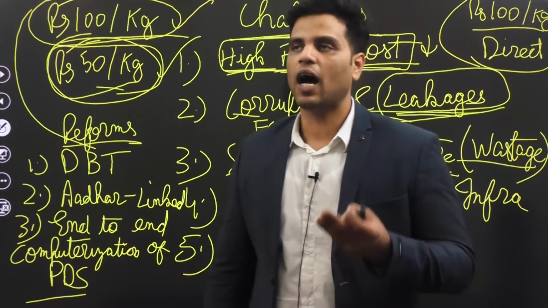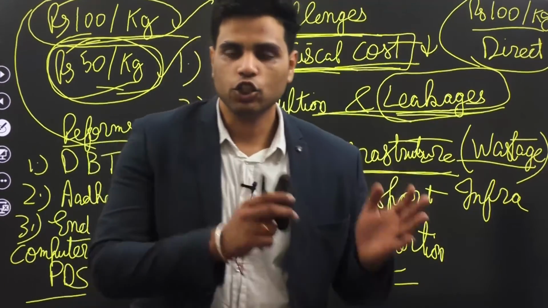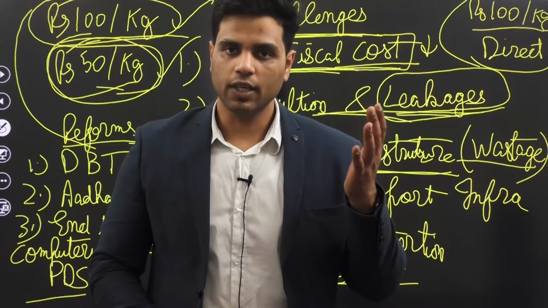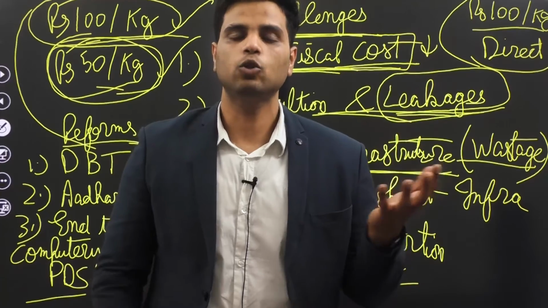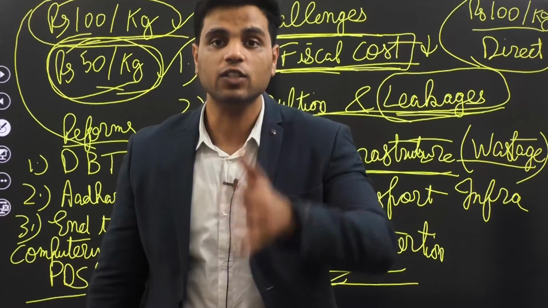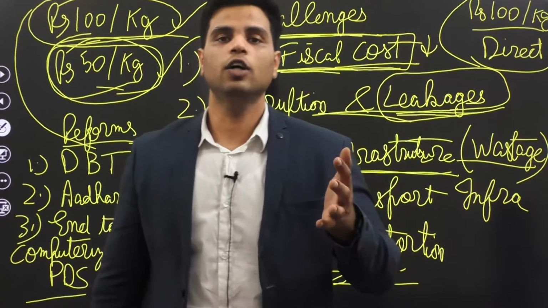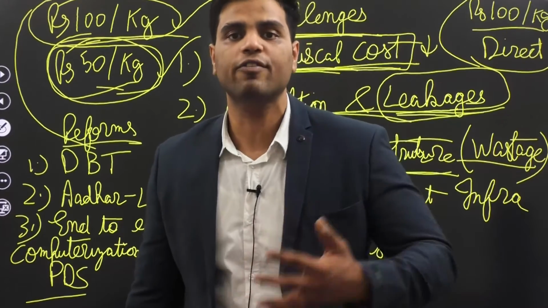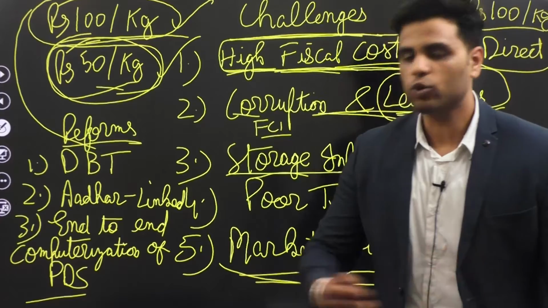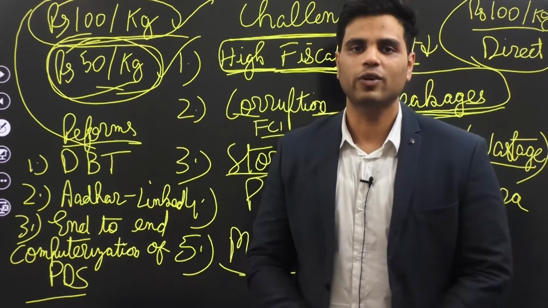Most of the grains are leaked during the transportation stage. So each truck of FCI will be GPS enabled. So the government would be able to track where the trucks are moving. They'll be able to track those trucks which are carrying food grains from the buffer stock from FCI. So through GPS, global positioning system, or geographical information system, government can track all the food grains that it has procured.